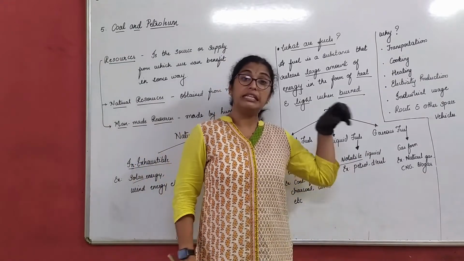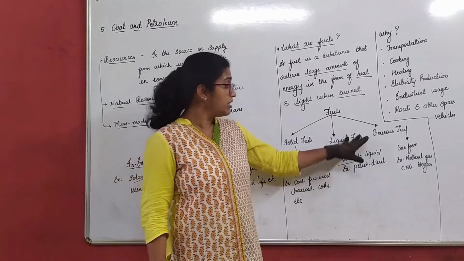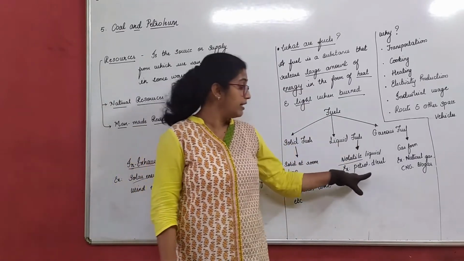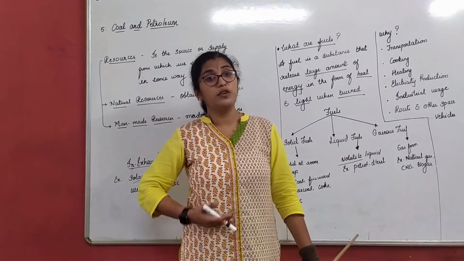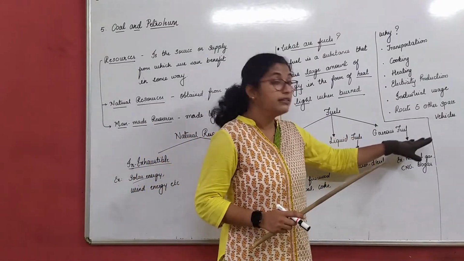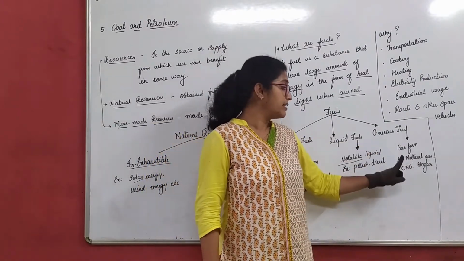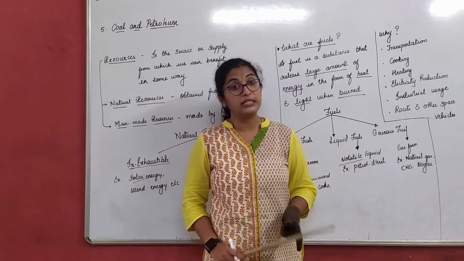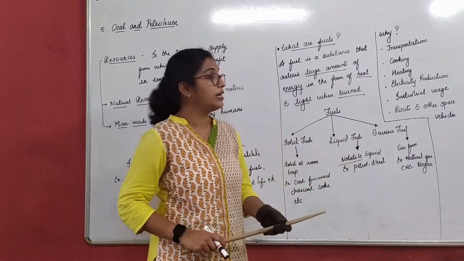So volatile liquids are the liquids which vaporize even at room temperature. So these come under liquid fuels. All liquid fuels are volatile liquids, like petrol, diesel, etc. Gaseous fuels are the type of fuel which are found in gaseous form, for example, natural gas, CNG, biogas, etc. CNG is compressed natural gas. We'll be discussing these terms later in the chapter.